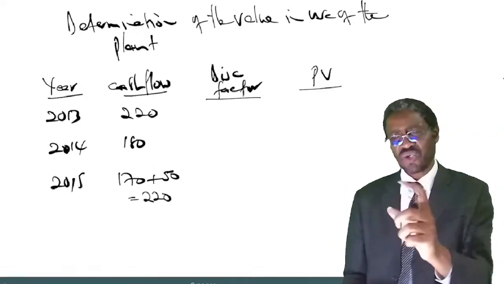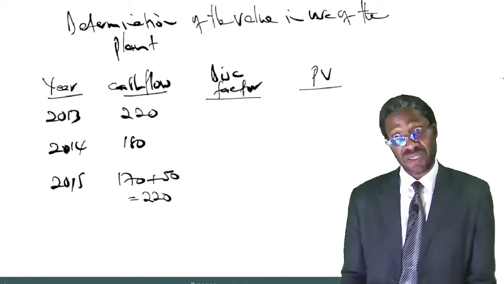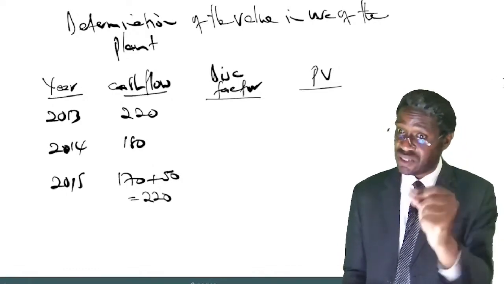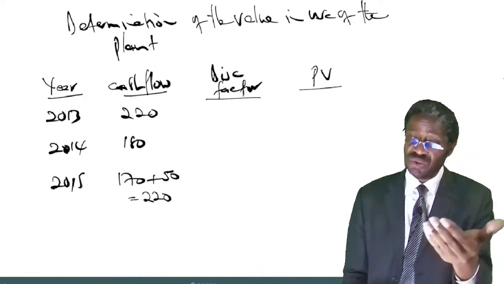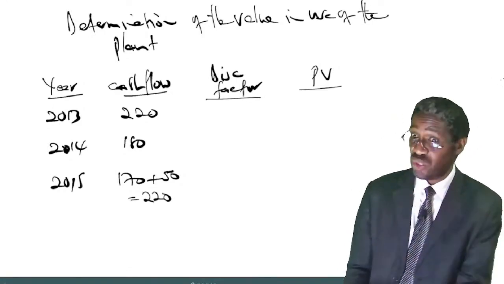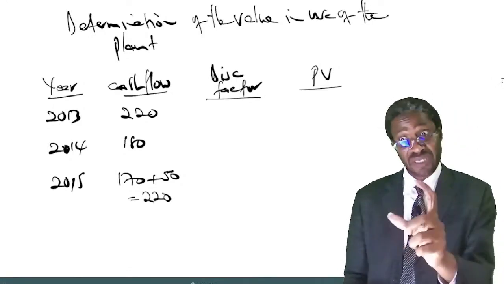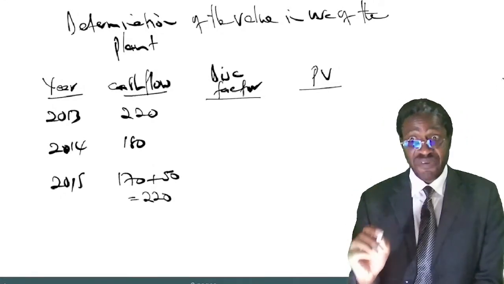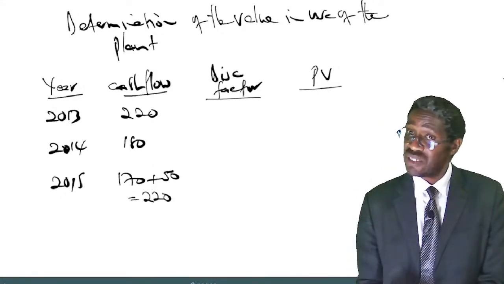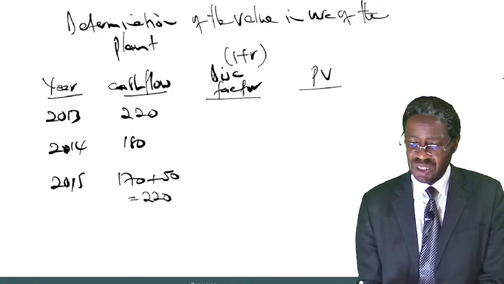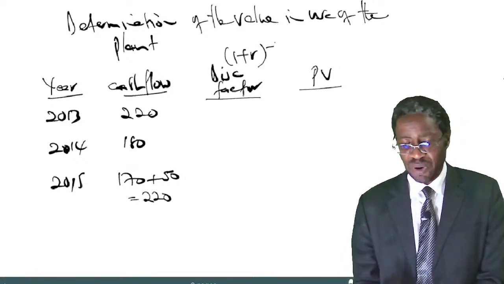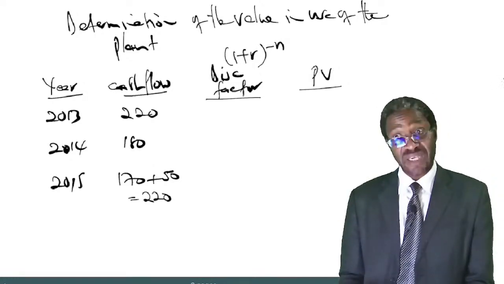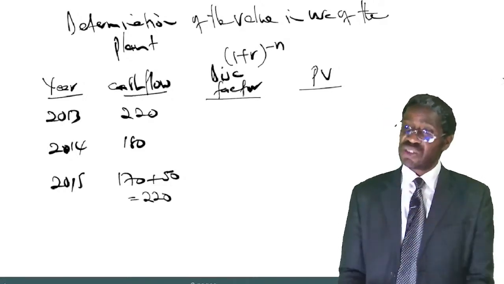Listen, this question has given us those discounting factors. There are questions that don't give you the discounting factors, but they just tell you the cost of capital is 10%, like in this question. If the examiner does not give you the discounting factors, having done finance, you should know how to compute that discounting factor. Of course, I hope you still remember, you get it by taking 1 plus r to the power of negative n. That's how you compute those discounting factors.